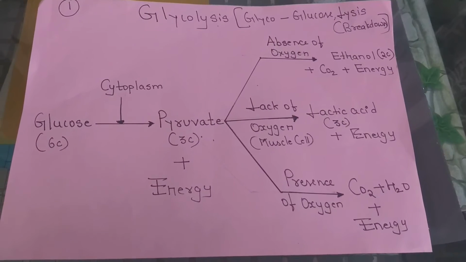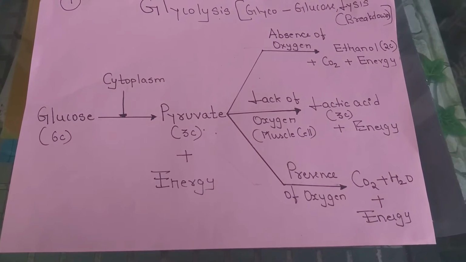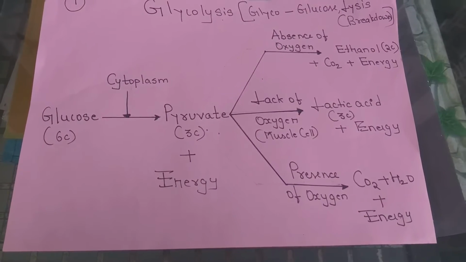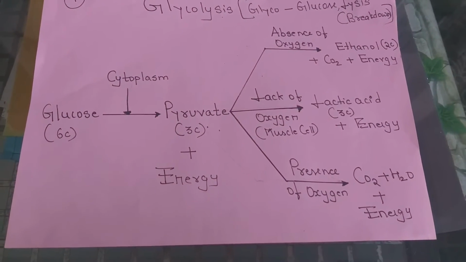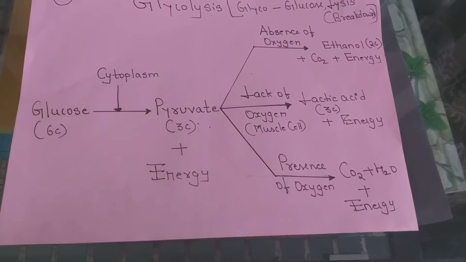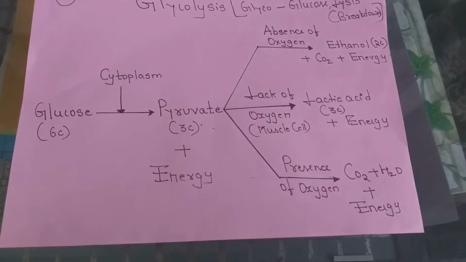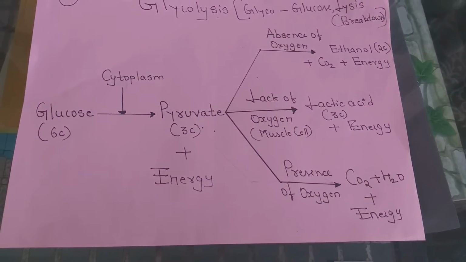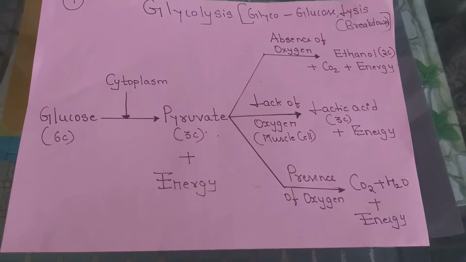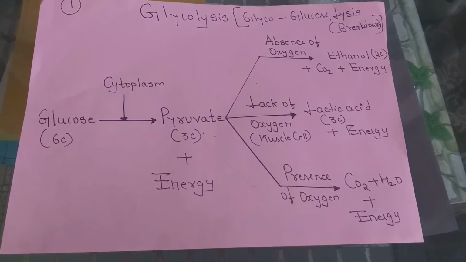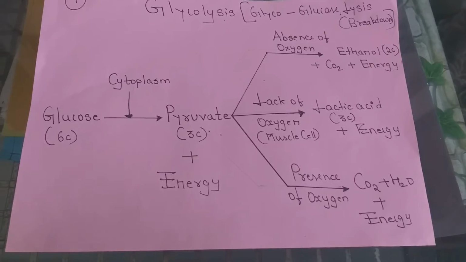There is a need to convert this glucose into a particular compound called pyruvate. This pyruvate undergoes various mechanisms in the absence of oxygen as well as in the presence of oxygen to form different products which are utilized by the body, and that is called the fate of pyruvate.